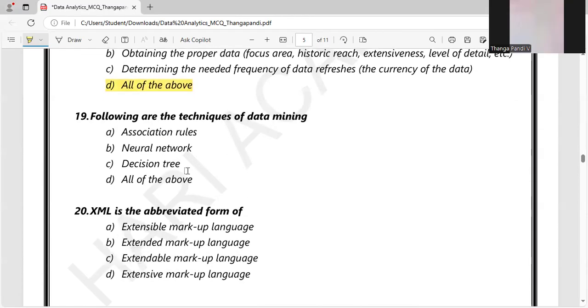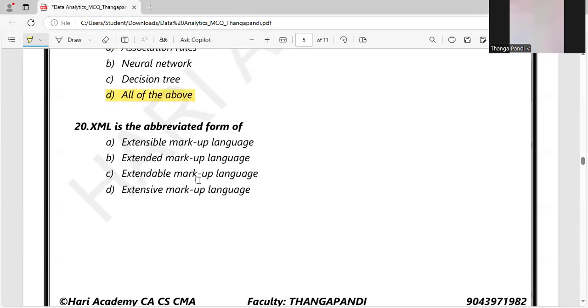19th question. Following are the techniques of data mining. Yes, association rules is a technique. Neural network is a technique. Decision tree is a technique. Decision tree, where we build a model, a tree-like structure, by classifying yes or no questions. Neural network, yes, we are creating an artificial neural network using deep learning. Association rules, yes, it is used in market basket analysis. So all of the above is the right answer.